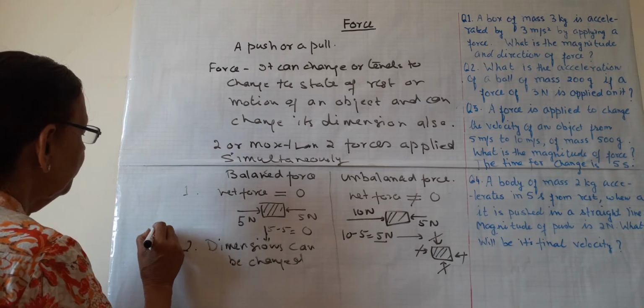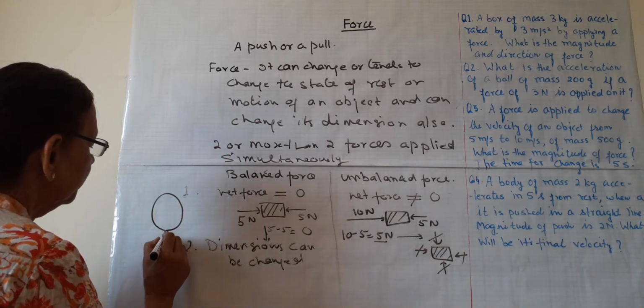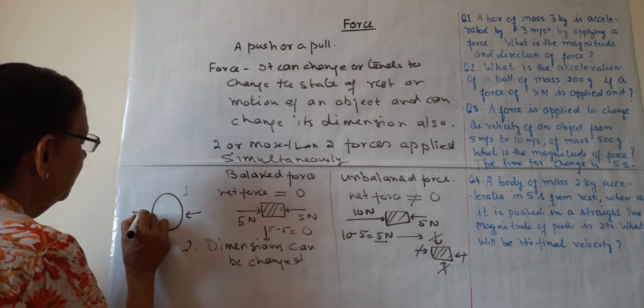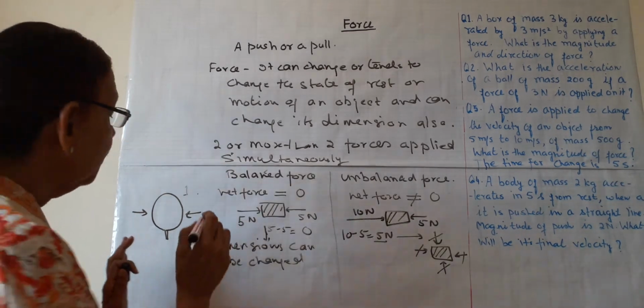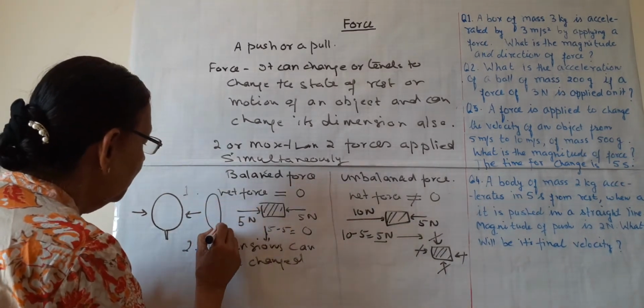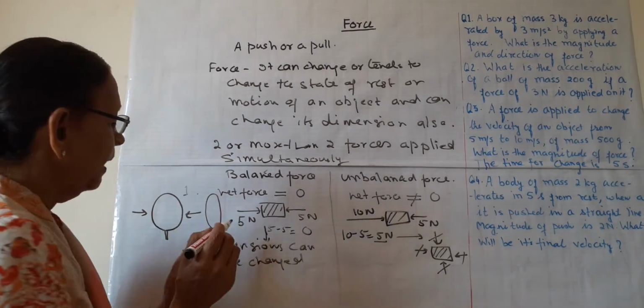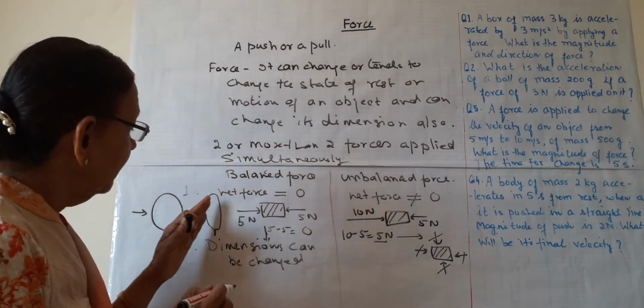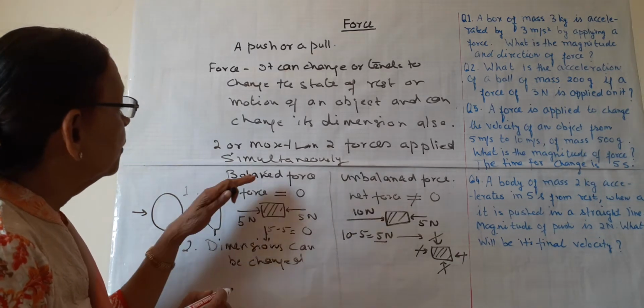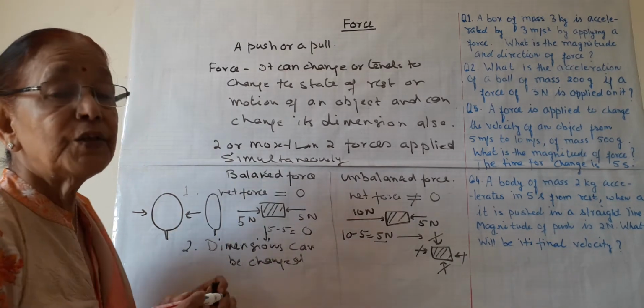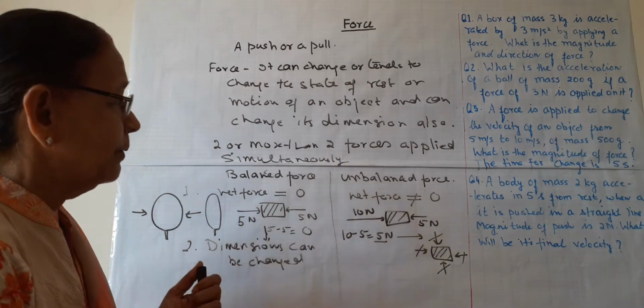Or suppose we have this balloon. We press this balloon from both the sides with equal force, and now the balloon will be slightly oval. Due to the application of force, the dimension is changed. So balanced force can change the dimension also.